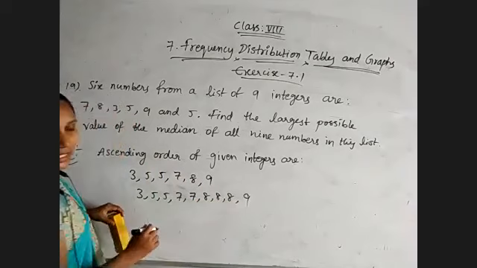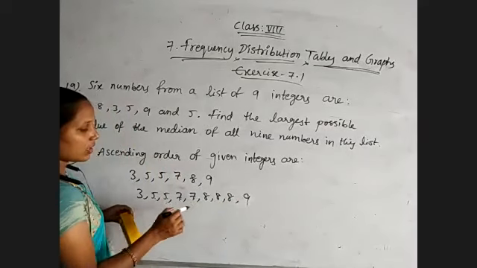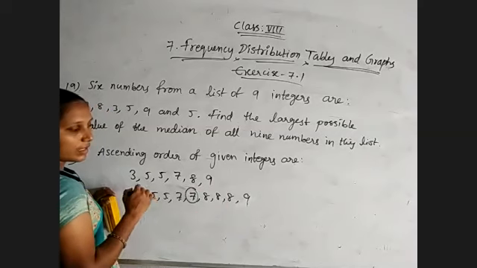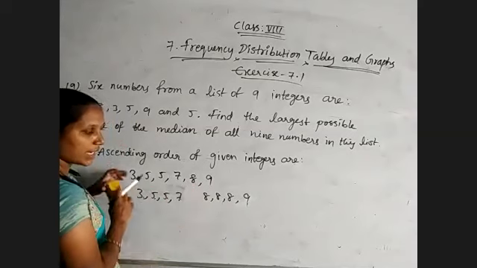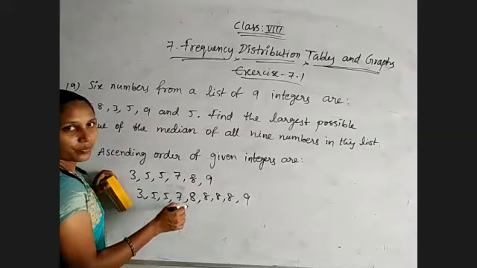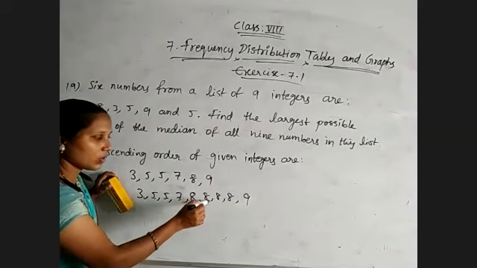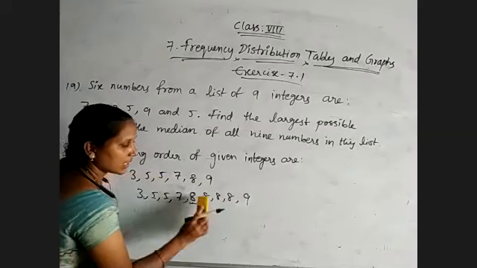So now how many digits came? 1, 2, 3, 4, 5, 6, 7, 8, and 9 digits. So what will be the middle value? 1, 2, 3, 4, 5. If greatest possible digit they are telling, so out of 7 and 8, 8 only greatest possible digit. 9 we can't keep. Okay, if you are placing 9, compulsory we must keep 8, then only 9 we must write. So greatest possible digit is 8.